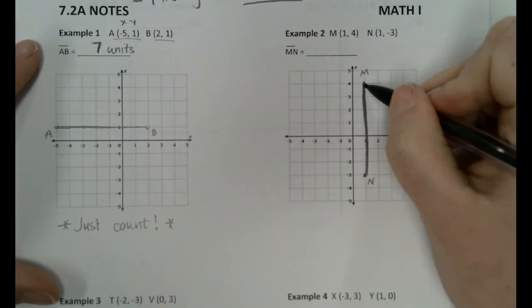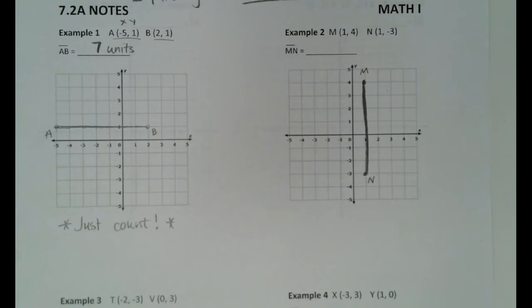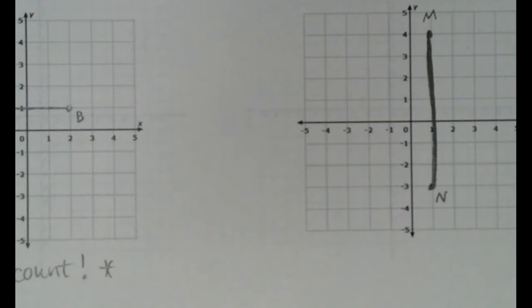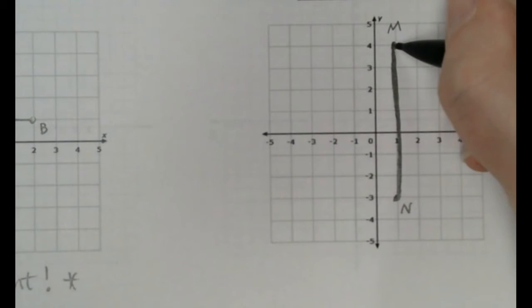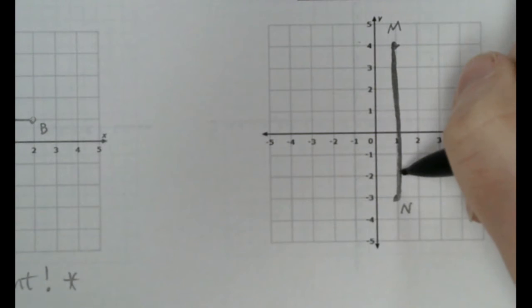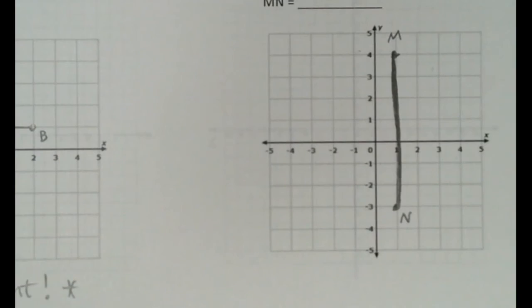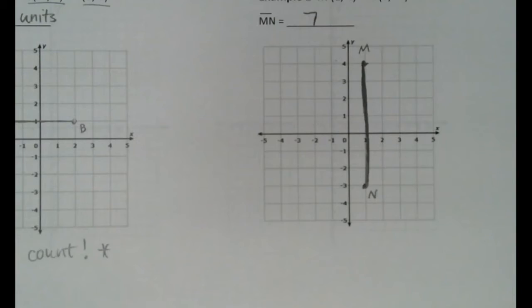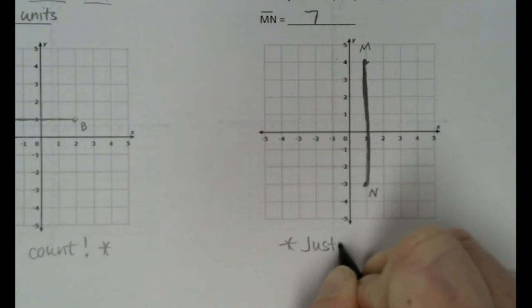Now, whenever you count these, a common mistake I'm seeing kids do when they count is they start at M and they call that 1. Well, you haven't gone anywhere, right? So, you start here. This would be 1, 2, 3, 4, 5, 6, 7. Okay? So this segment right here is 7 units long. That is the distance between M and N. 7 whole units. Again, 7. Okay? All we had to do was just count.